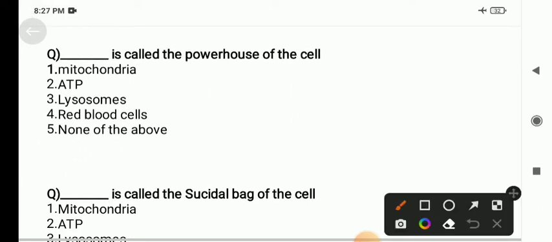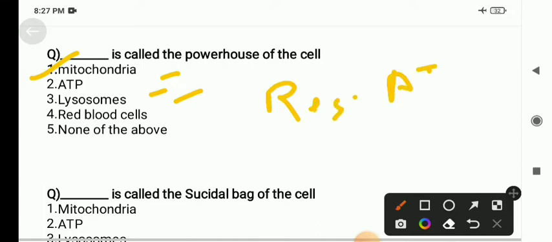Dash is called the powerhouse of the cell. So here we need to tell which cell organelle is known as the powerhouse of the cell. Mitochondria, ATP, lysosome, RBC and none of the above. The powerhouse of the cell is mitochondria because in mitochondria the process of respiration occurs, and in respiration formation of ATP occurs, and this ATP gives energy to the cell for various functions. This is why mitochondria is termed the powerhouse of the cell.